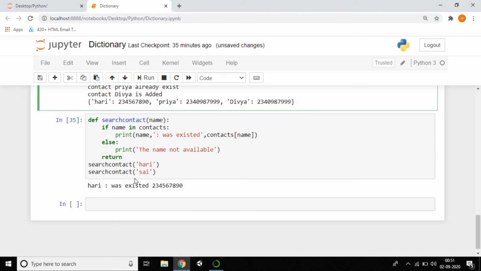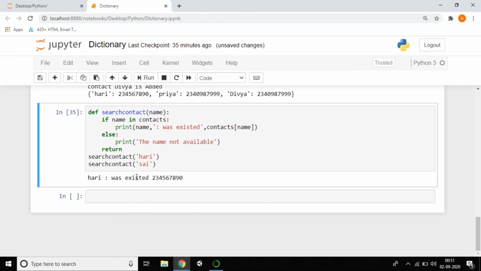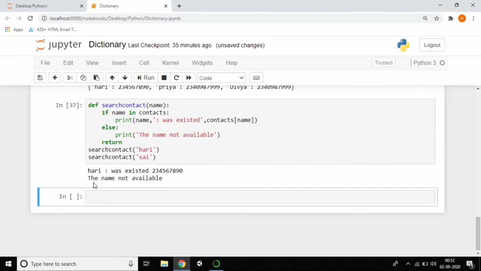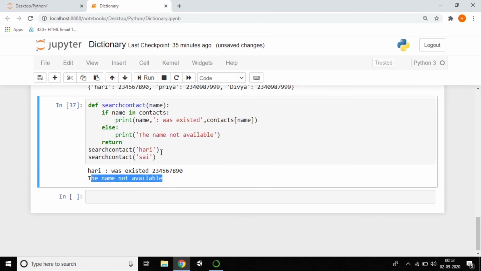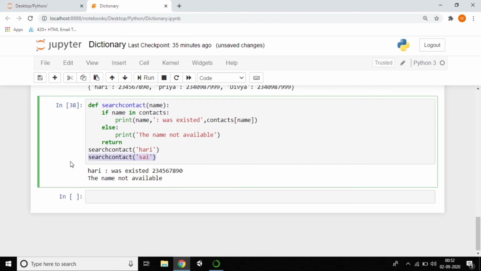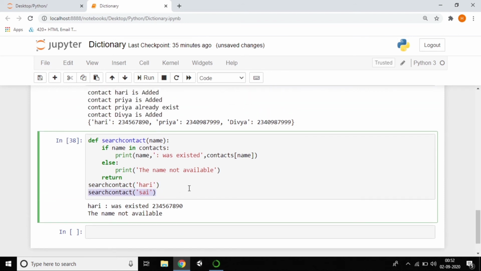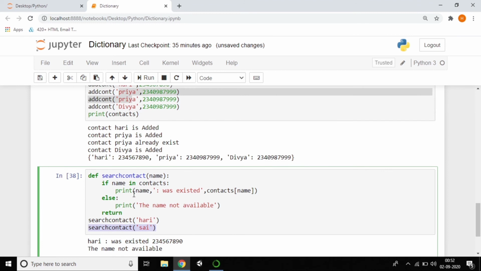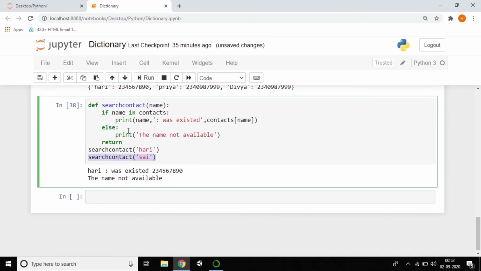So what can we do? We need to check whether Sai was available or not. Yeah, you can see that the name was not available. So the Sai name was not available. You can see that. So this is the way to check that. So I think it's a very clear explanation about how to check whether the contact name was available or not. So this is the simple Python program to check whether the contact is available or not.